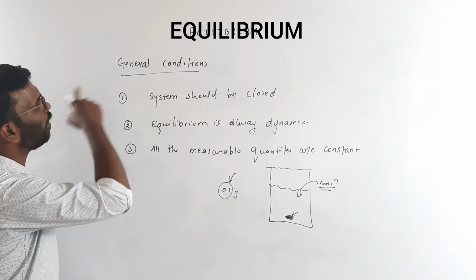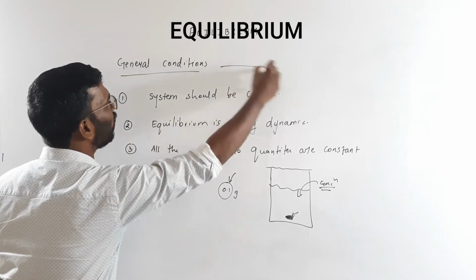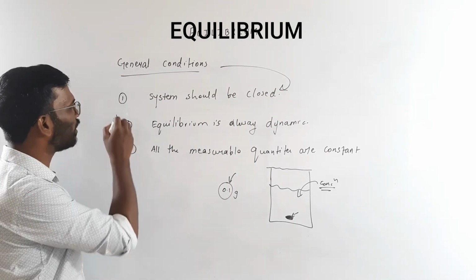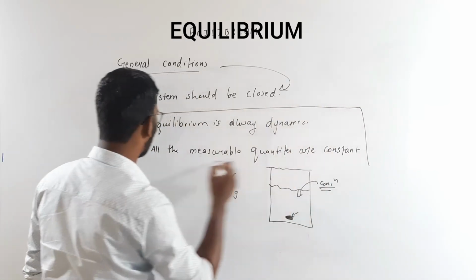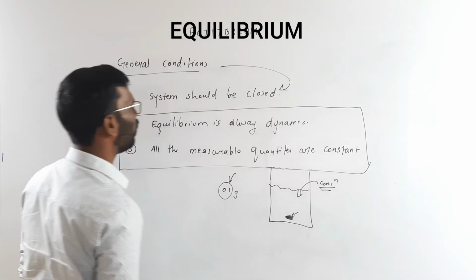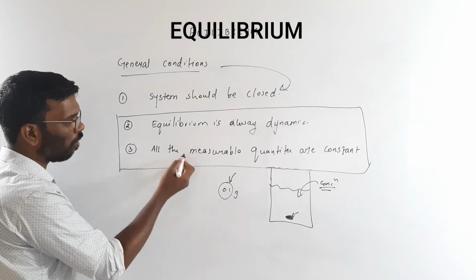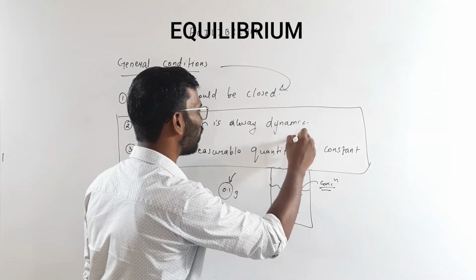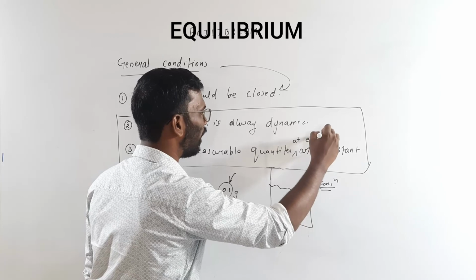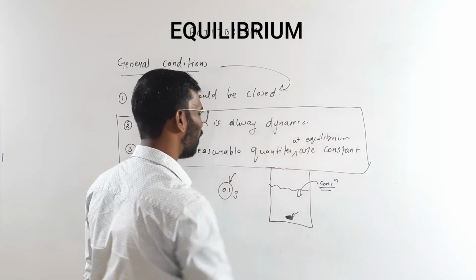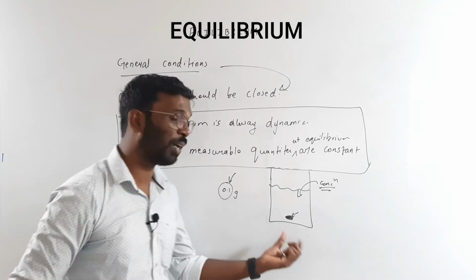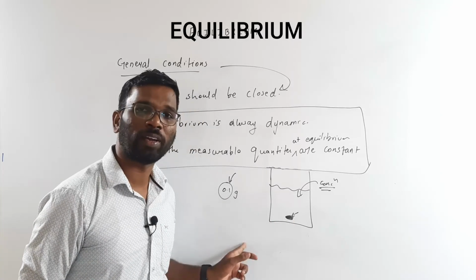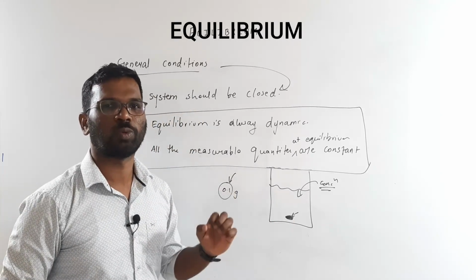The only condition is that the system should be a closed system. These are the characteristics of equilibrium: equilibrium is always dynamic, and all the measurable quantities at equilibrium are constant. Let's say this 0.1 gram is not getting dissolved. So although both processes take place simultaneously, this 0.1 gram of sugar will remain as 0.1 gram only.